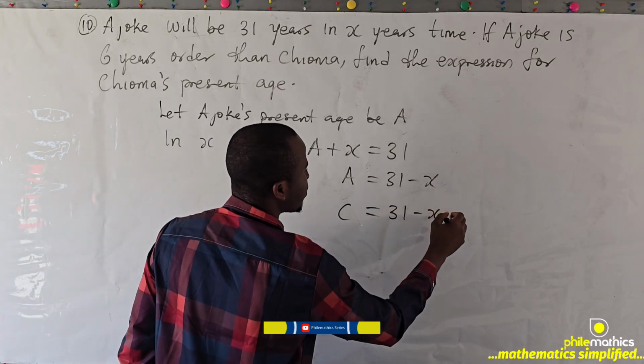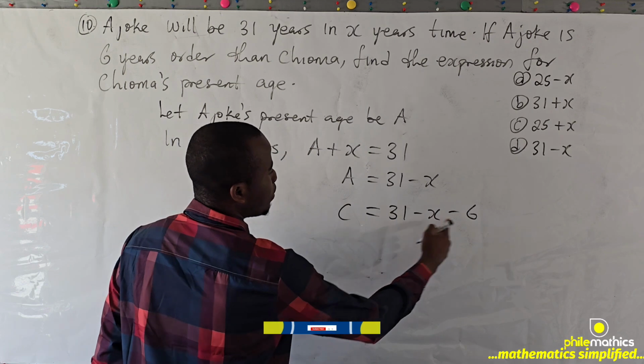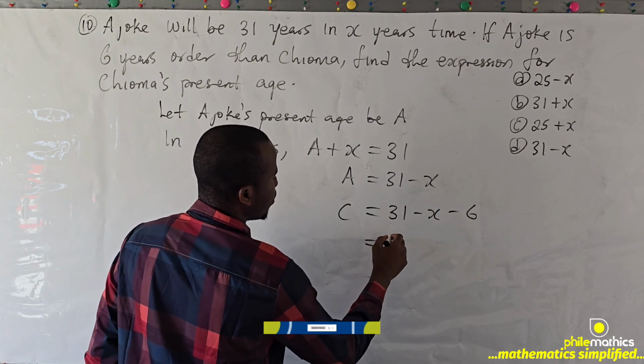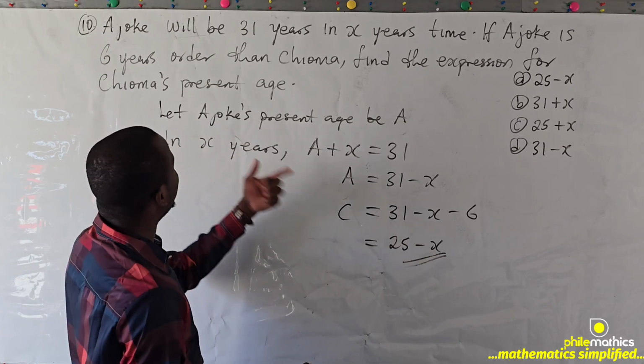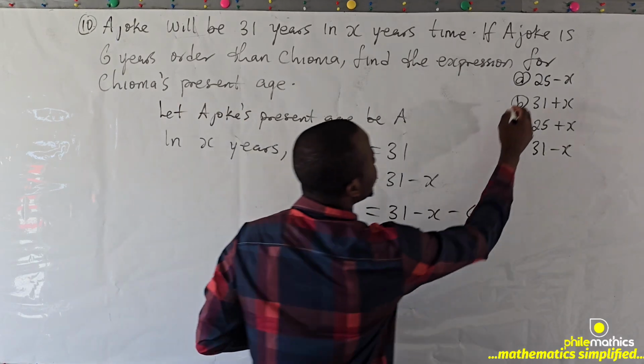31 minus X minus 6. So 31 minus 6 is 25 minus X. So this is what Chioma's present age is.